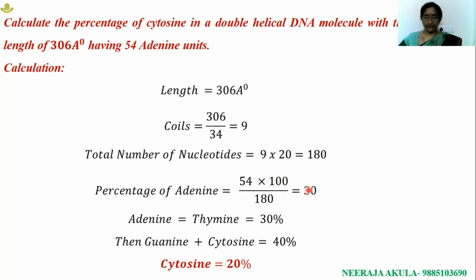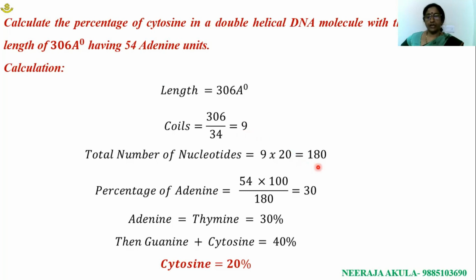The percentage of adenine is 30, then guanine and cytosine will be 40%. The cytosine is 20%. The length of the DNA is 306 angstroms, and to calculate the number of coils we divide by 34. We get 9 coils totally, and each coil is associated with 20 nucleotides.